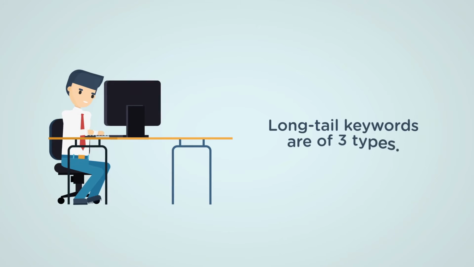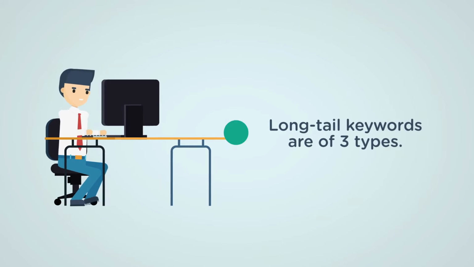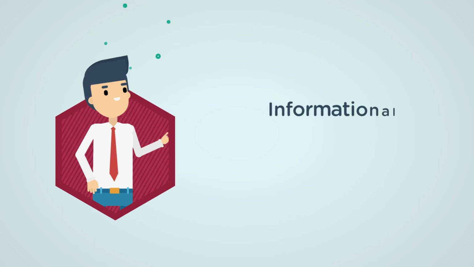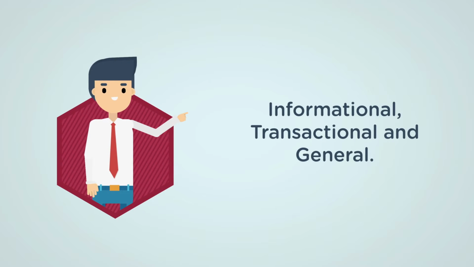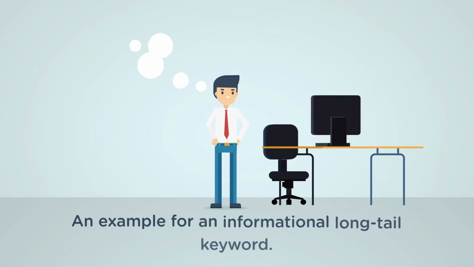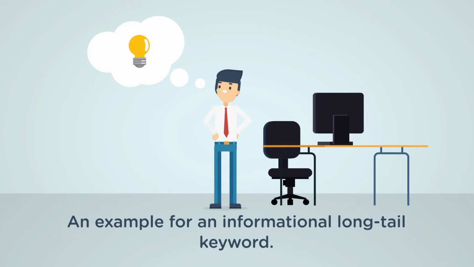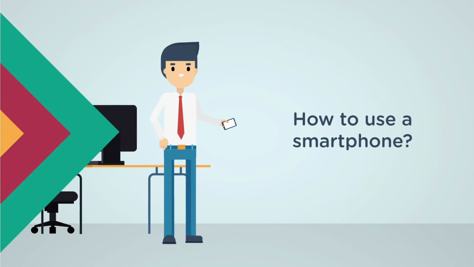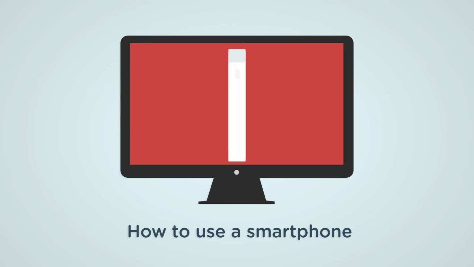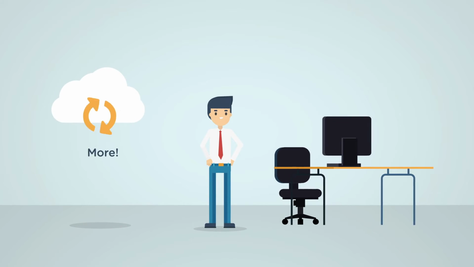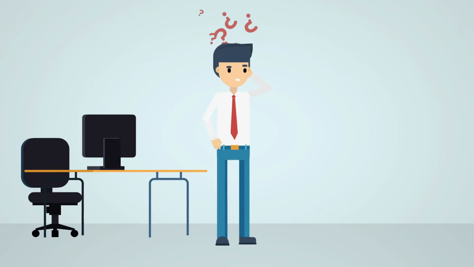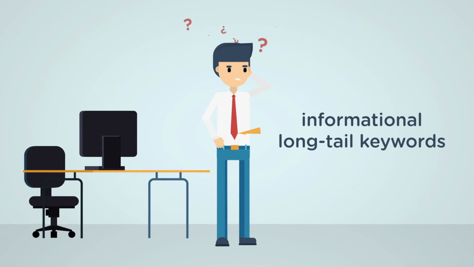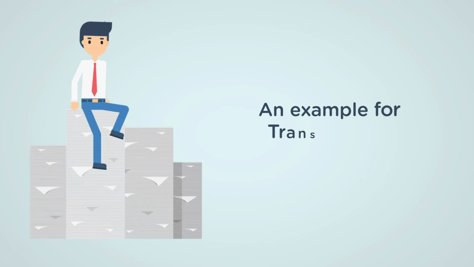Now let's enter into the long-tail keywords. Long-tail keywords are mainly of 3 types. They are informational, transactional, and again general. Now, let's see an example for an informational long-tail keyword. How to use a smartphone. Here you are searching for some information out of a blog or a website you are going to visit. So basically, you are just searching for information.